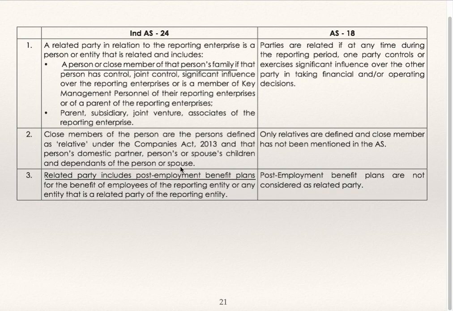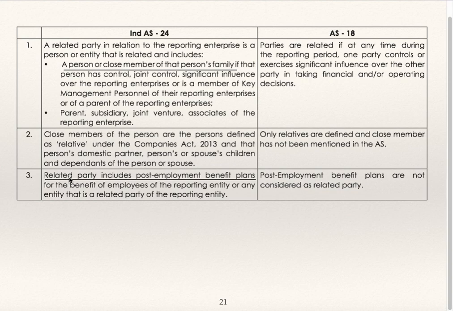So in IND AS 24, related party includes a person or close member of the person's family, and the meaning of close person is also given. But in case of AS 18, it does not talk about close member of family, it talks about only person or relative. And relatives are defined, and close member has not been mentioned in AS 18.